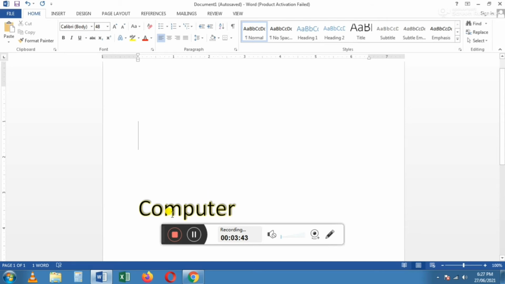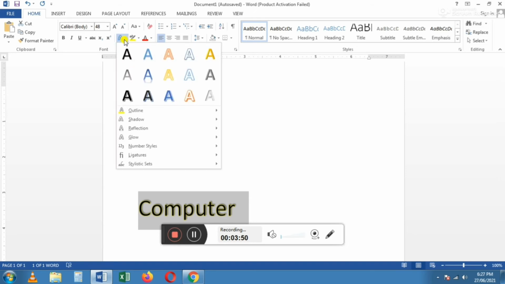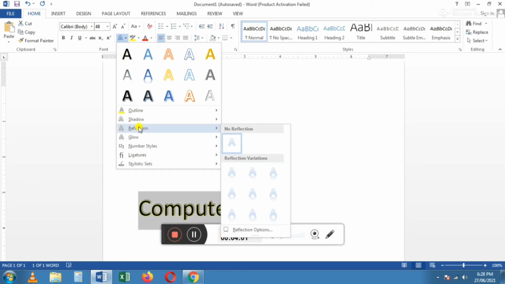Next one is reflection. It gives the reflection of the text like a mirror. When we click the reflection, it also gives one list. In that list, you have to choose any one.